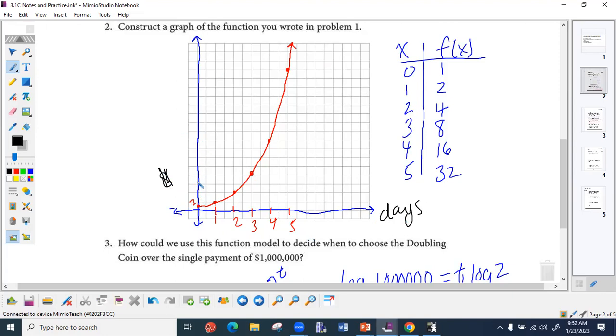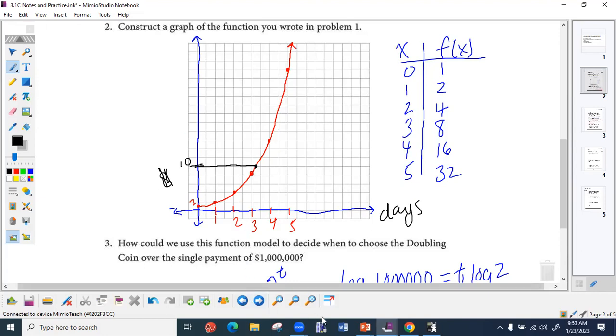If I wanted to know when I would have $10, let's see, 2, 4, 6, 8, 10. How many days would it take me to have $10? Well, I would go to 10, and it would take me a little over 3 days, right? That's how you can use a graph you already have: instead of going to the x to find the y, you go to the y and find your x.